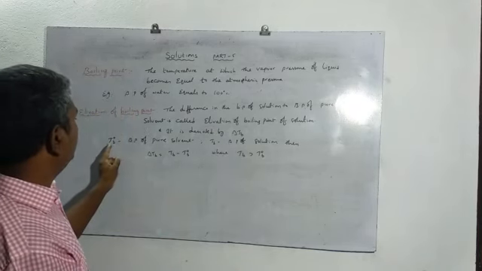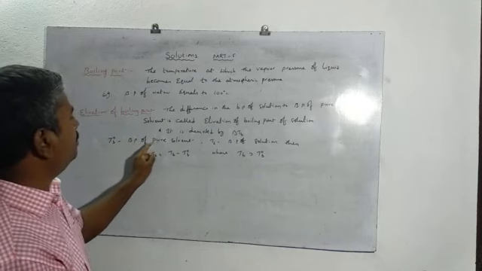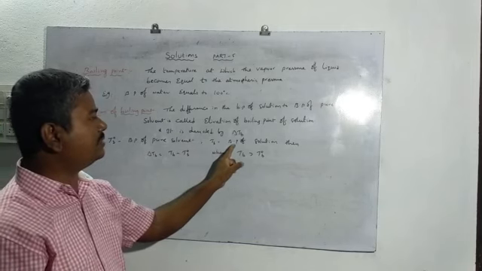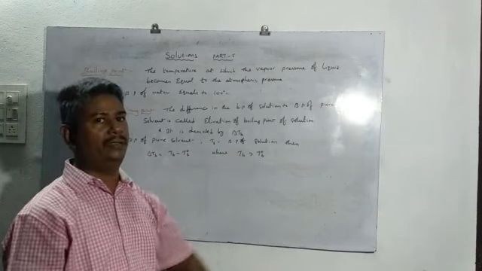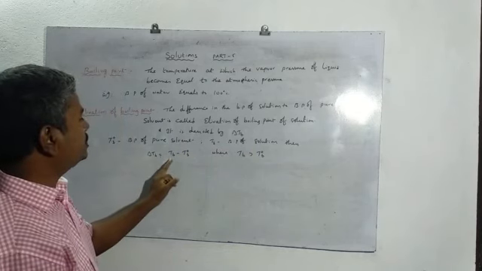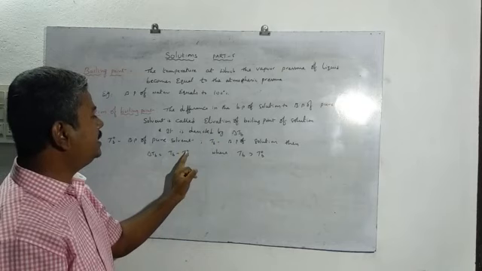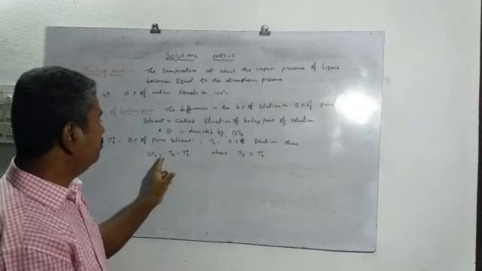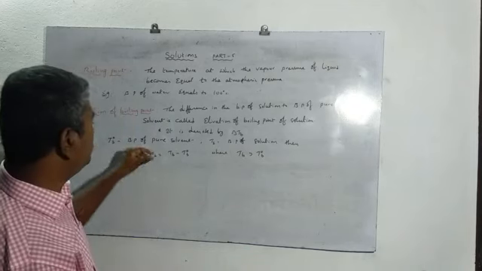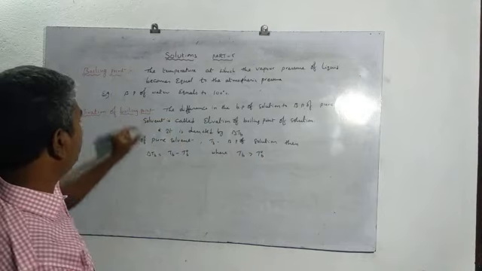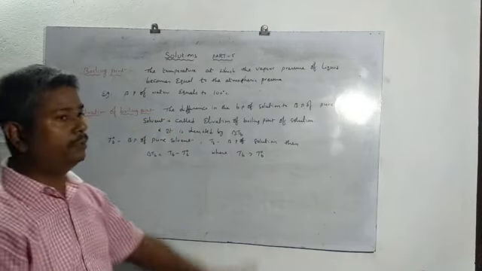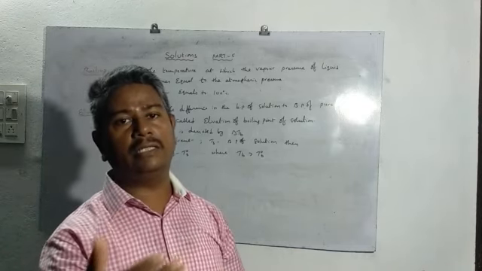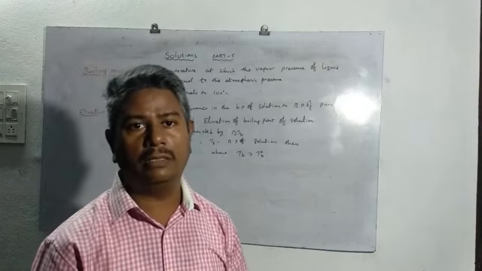Okay. So if T0B is the boiling point of the pure solvent, and TB is the boiling point of the solution, then delta TB equals TB minus T0B, where TB is always greater than T0B. That difference in the boiling point is called elevation of boiling point. Clear? So elevation means there must be a rise in temperature.